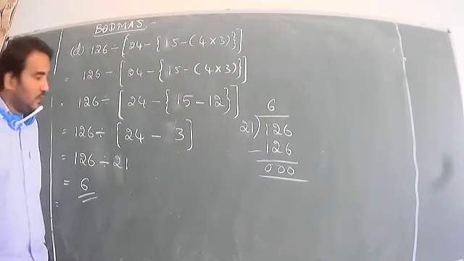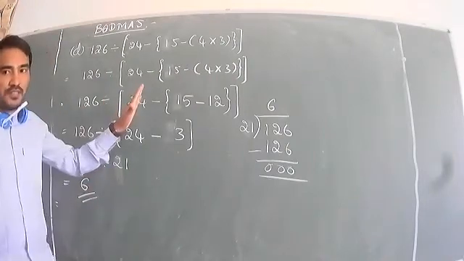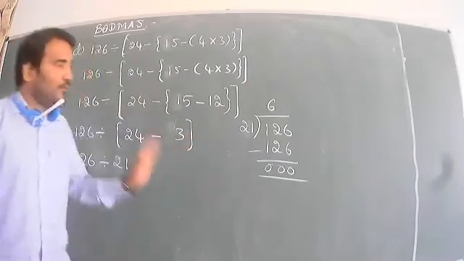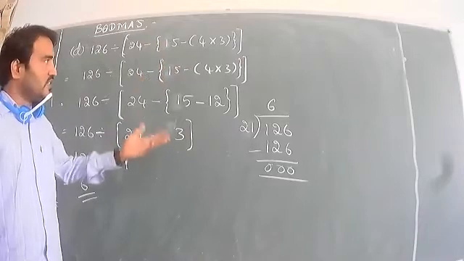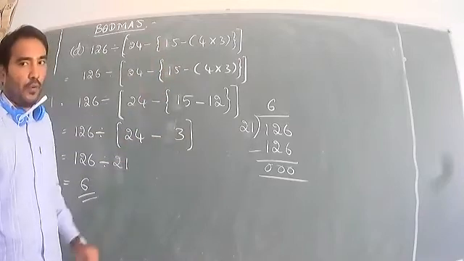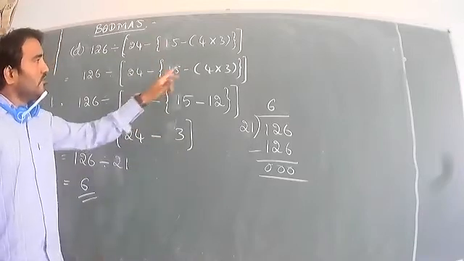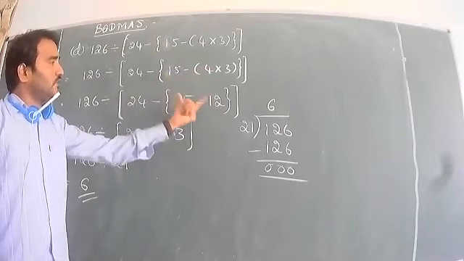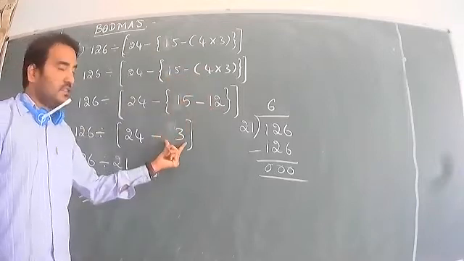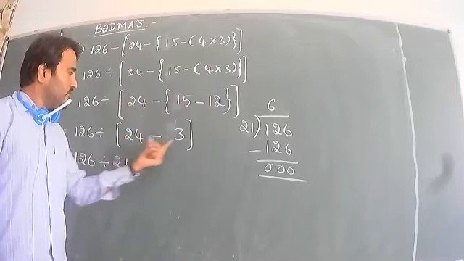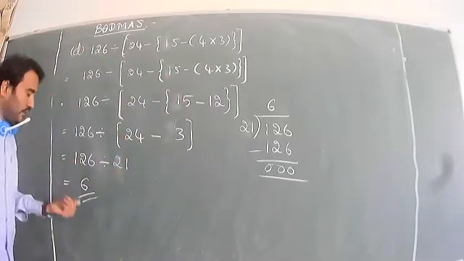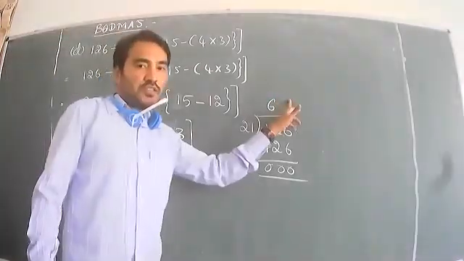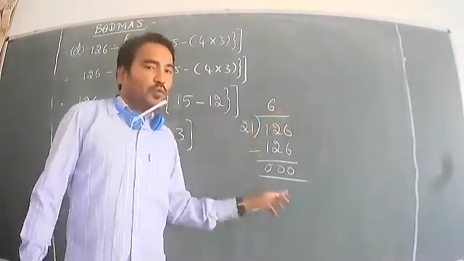If one number is a mistake, then the whole question will be wrong. So now I will write 25, so you can change the answer. The question has to be 15. So 4 threes are 12. 15 minus 12 is 3. Now 24 minus 3, we get 21. 21 divides 126, we get the answer 6. 21 sixes are 126.